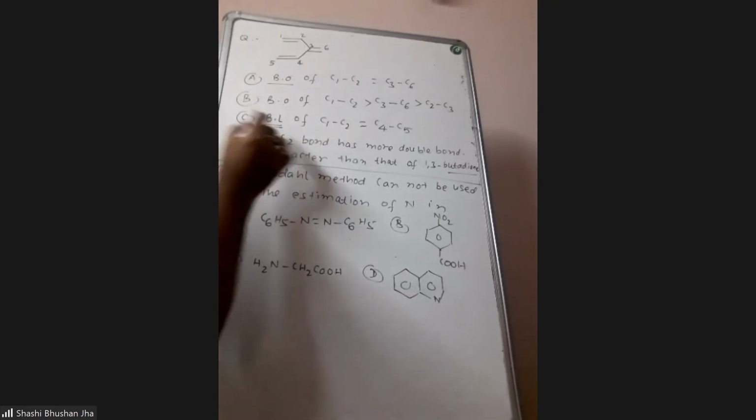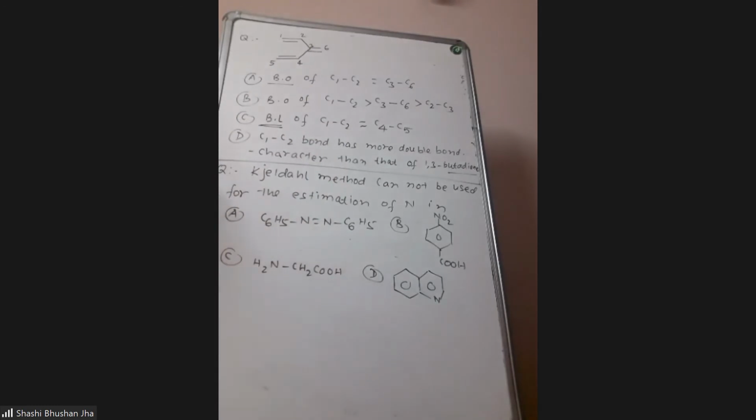BC, sir. If BO is bond order and this is bond length, then in options A and B you have to compare bond order. In option C, you have to compare bond length.